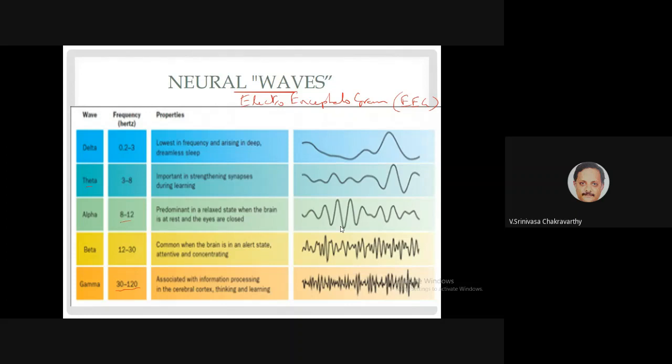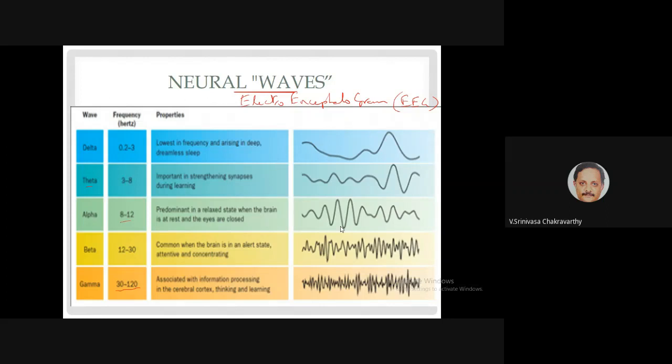Then alpha is a very prominent wave, widespread in the brain. It goes from 8 to 12 hertz, and it's found in a relaxed state. So if you sit calmly with your eyes closed, you find a lot of alpha. The alpha band power increases in EEG.